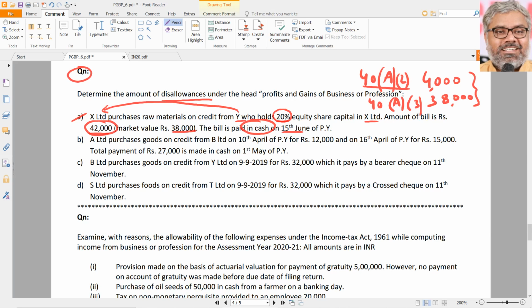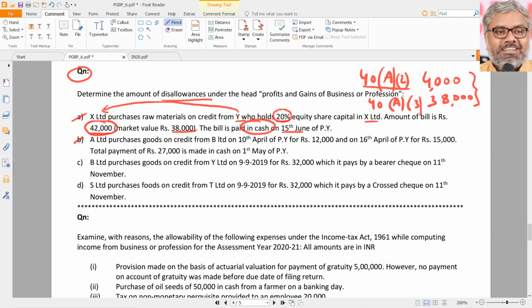We have to be careful in applying the provisions. 4,000 also, 42,000 also, if you disallow 46,000, how can you disallow when the payment is only 42,000? Doesn't make sense. Total disallowance can be only 42,000. In that, since already 4,000 is disallowed under 40A(2), 40A(3) will have a disallowance of 38,000. That is point number A or case A, first scenario.